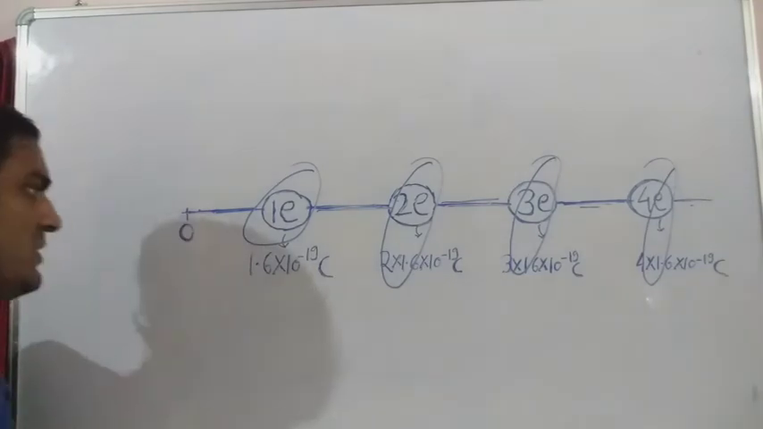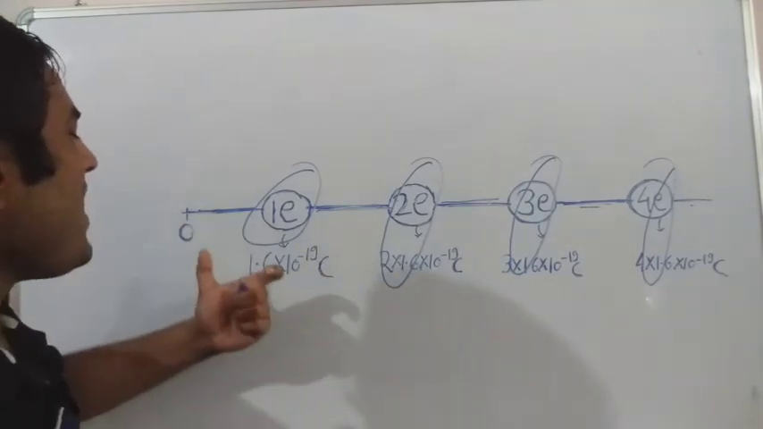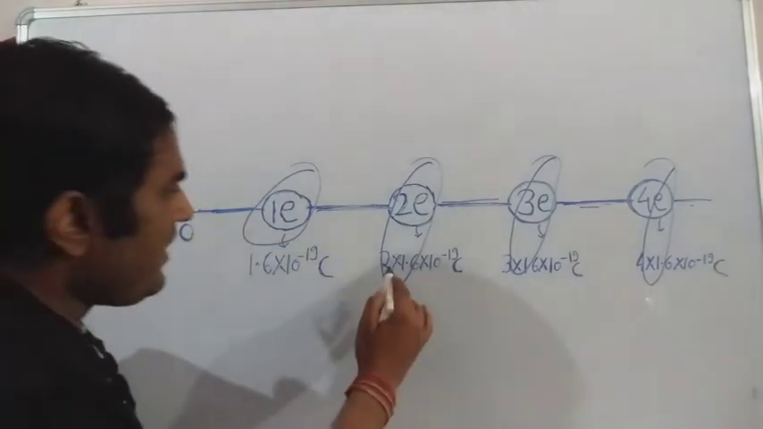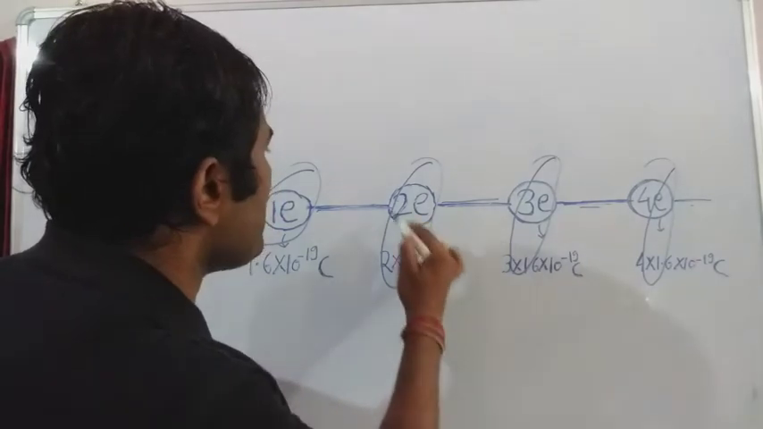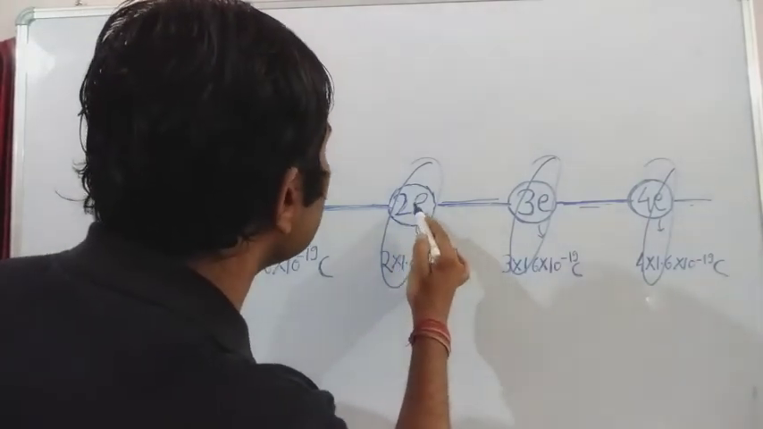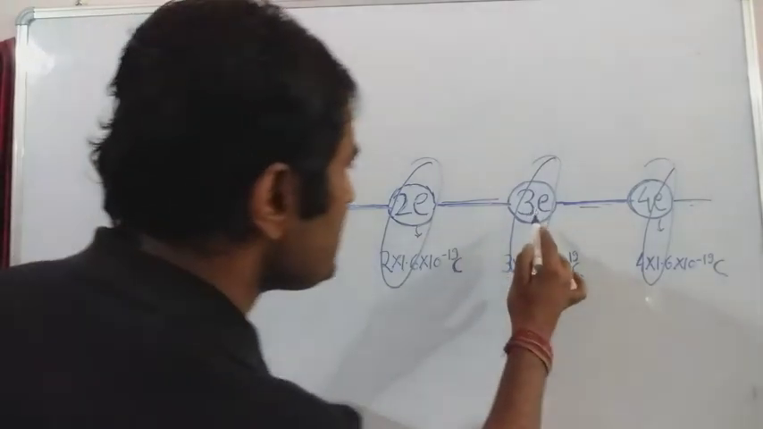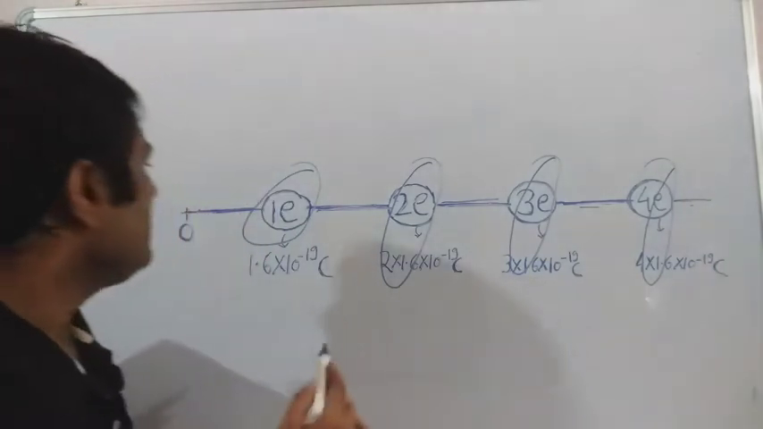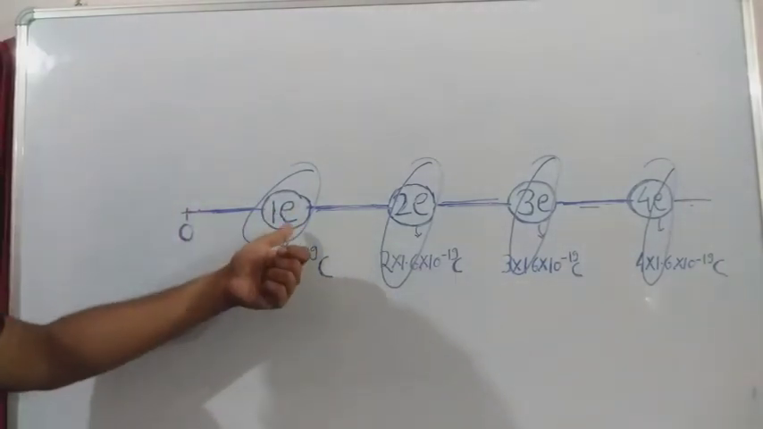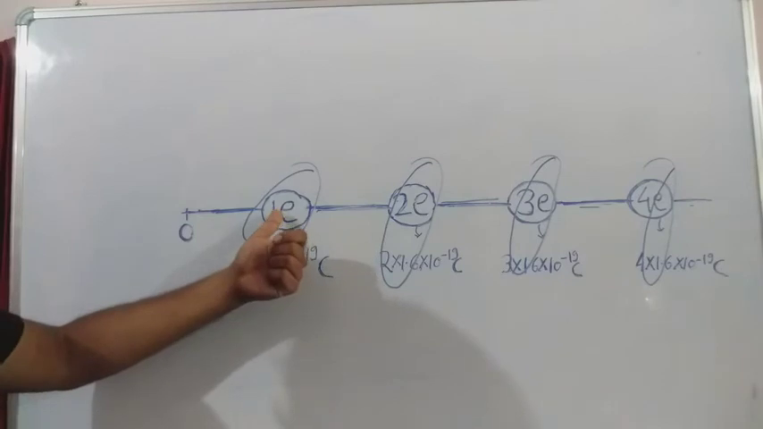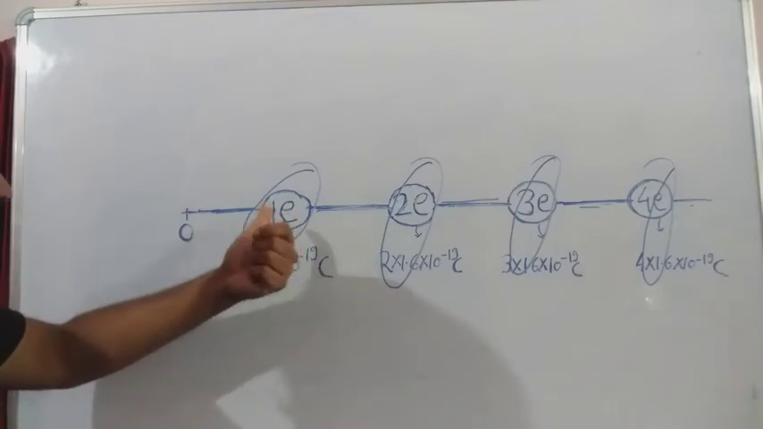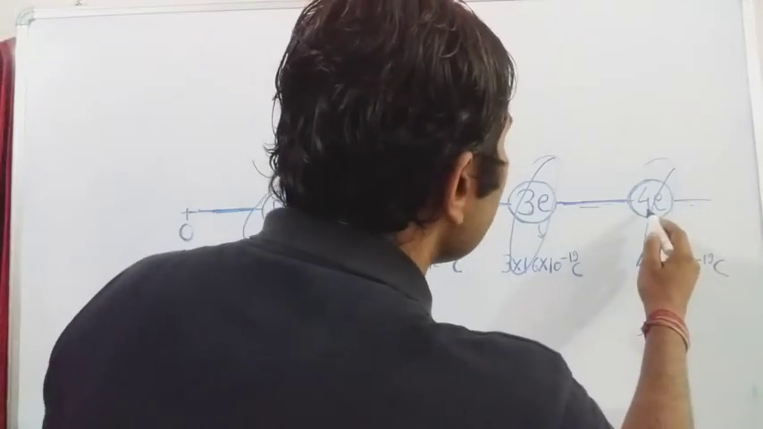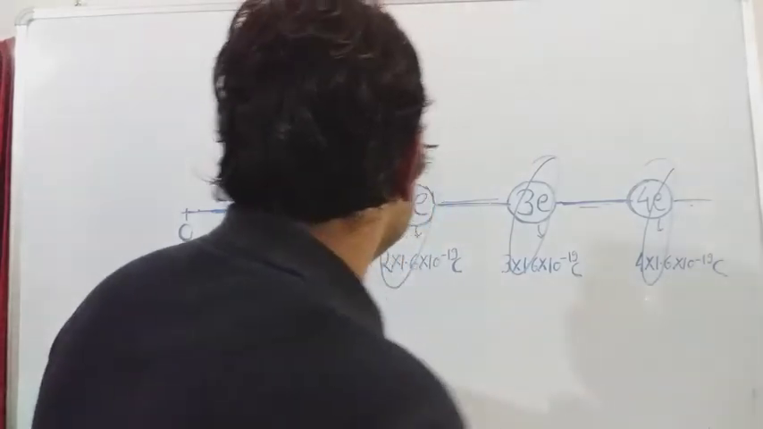In other words, you can say that any charge is the integral multiple of elementary charge. Let's see this charge. This charge is the integral multiple of the elementary charge, and here the elementary charge, that's the 1E, is itself the integral multiple of elementary charge.